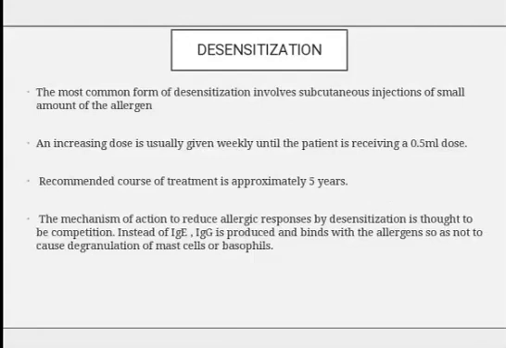Cromolyn sodium and leukotriene inhibitors are examples of mast cell stabilizers. Now desensitization. The most common form of desensitization involves subcutaneous injections of small amounts of allergens. An increasing dose is usually given weekly until the patient is receiving a 0.5 ml dose. The recommended course of treatment is approximately 5 years. The mechanism of action to reduce allergic response by desensitization is thought to be competition. Instead of IgE, IgG is produced. It binds with the allergens so as not to cause degranulation of the mast cells or basophils.